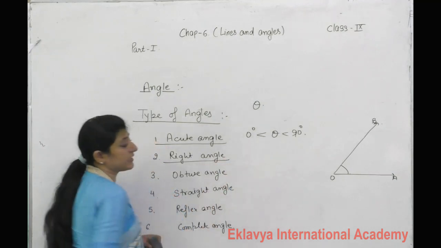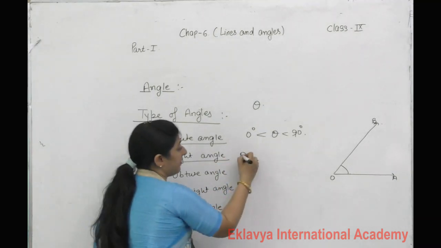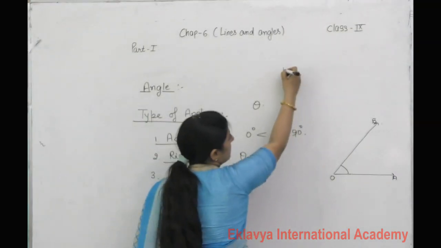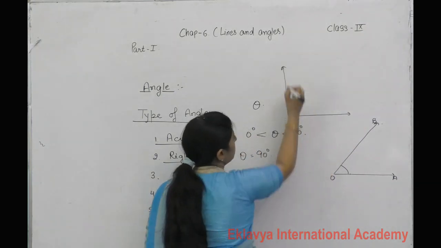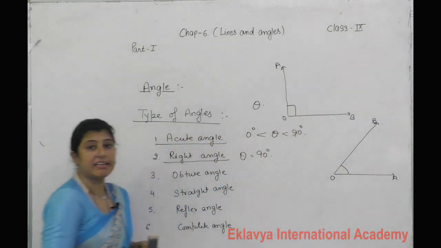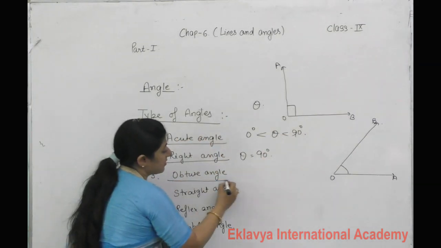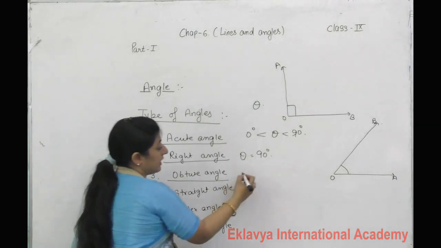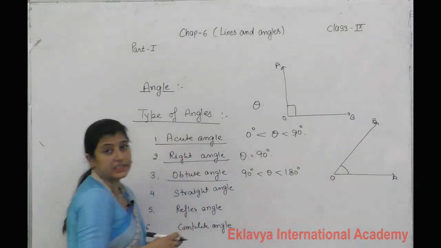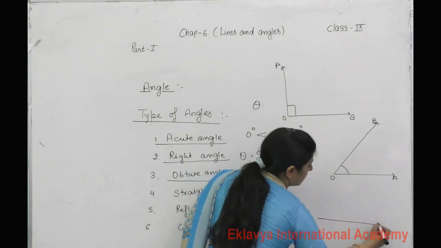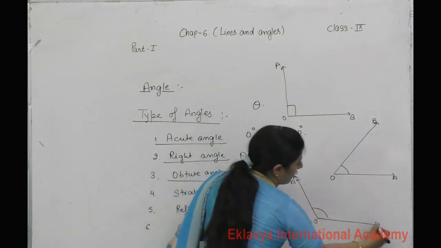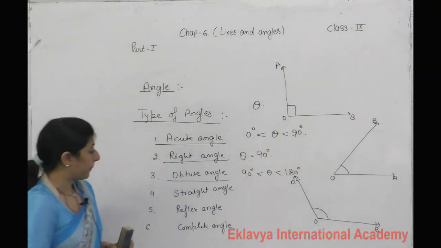Next, right angle: if the given angle is equal to 90 degrees, this one is called a right angle. Next, obtuse angle: greater than 90 degrees but less than 180 degrees, then this type of angle is called an obtuse angle.